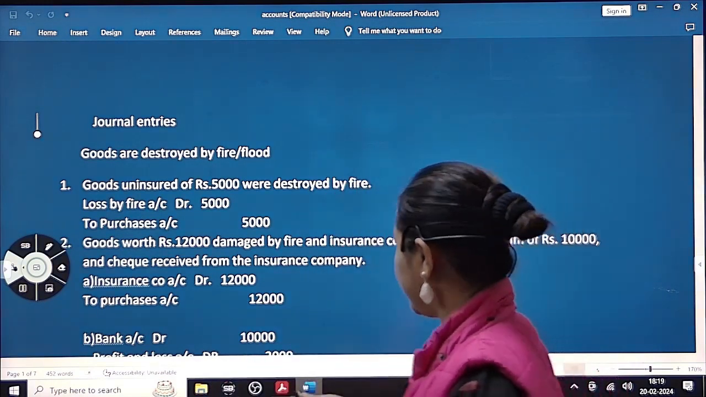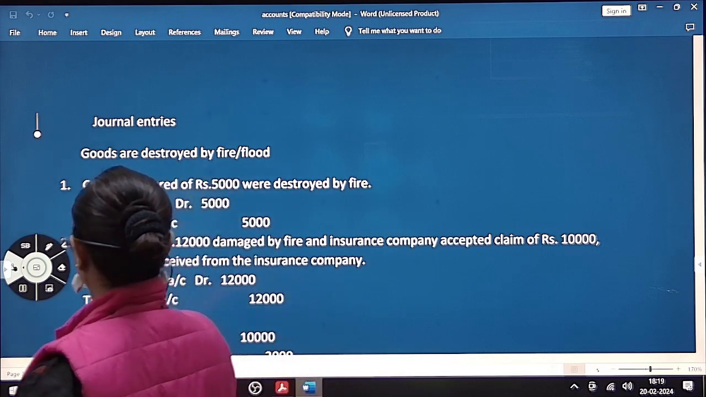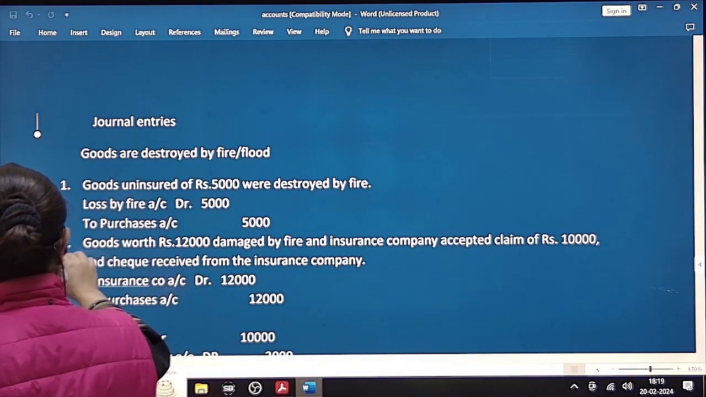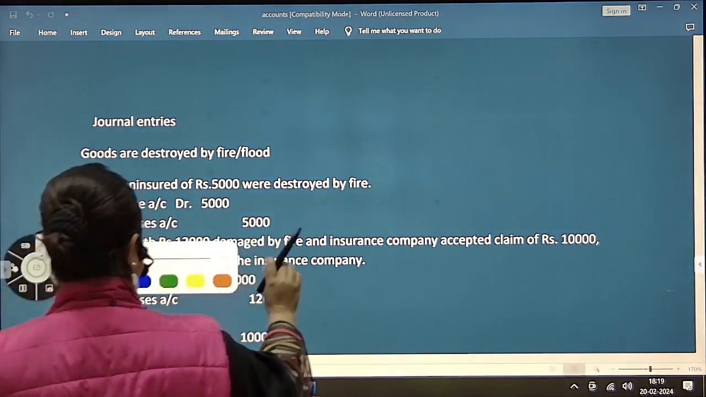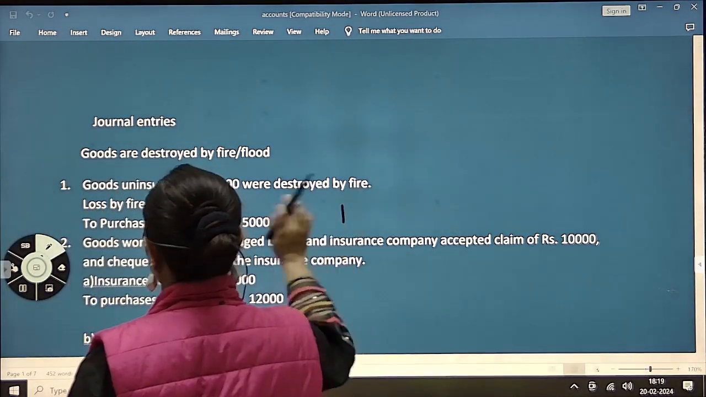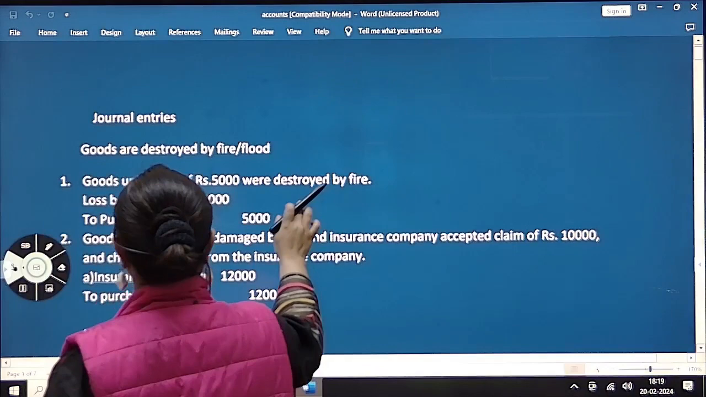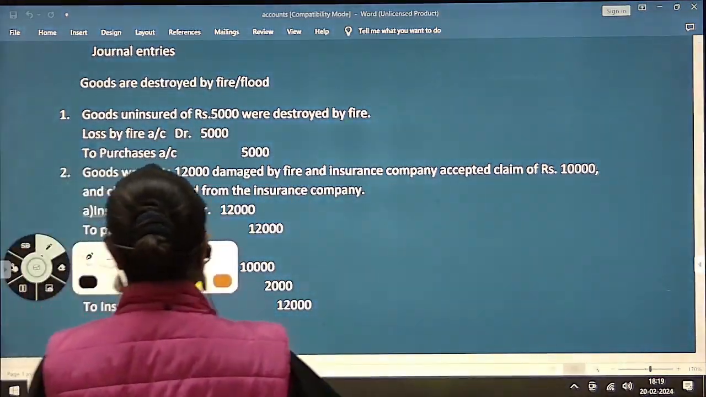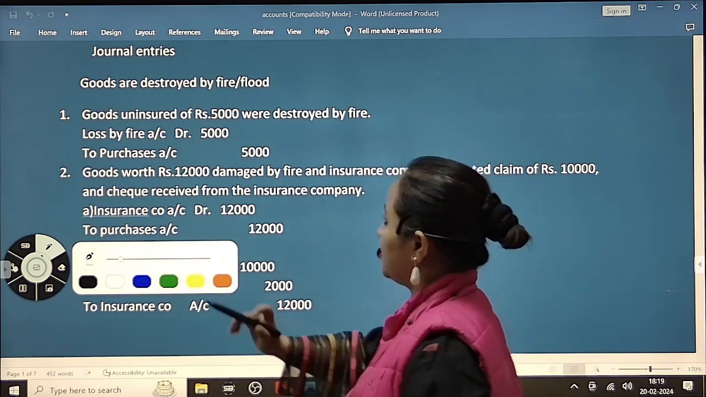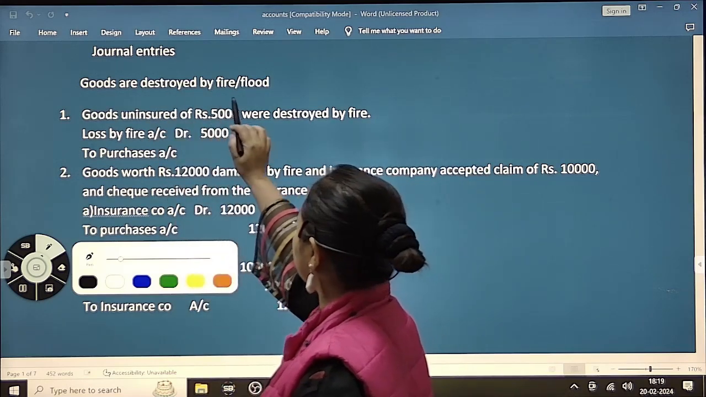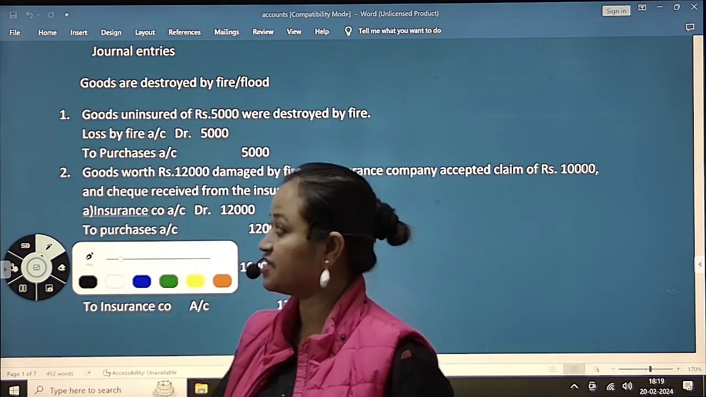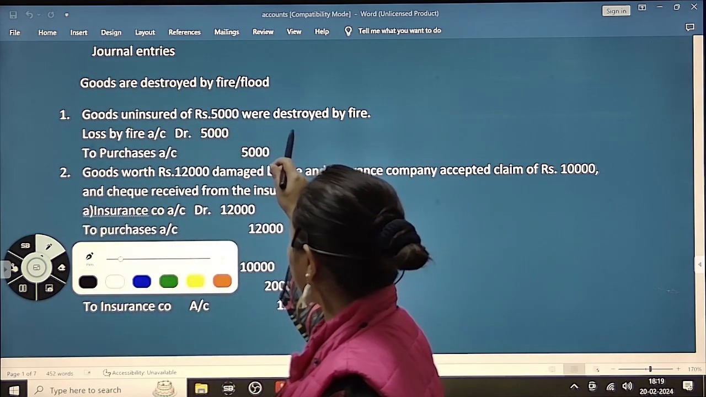Fine. So today, I'll show you how to give journal entries for various transactions. Okay, the first one you can see here: when goods are destroyed by fire or flood.